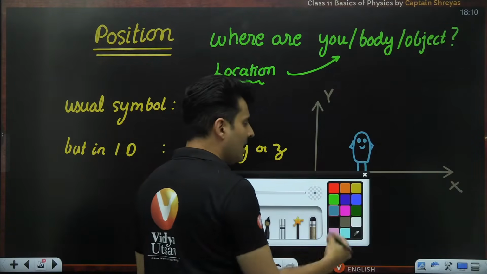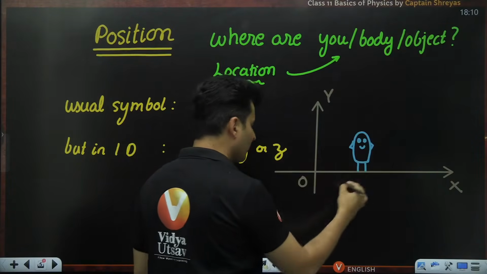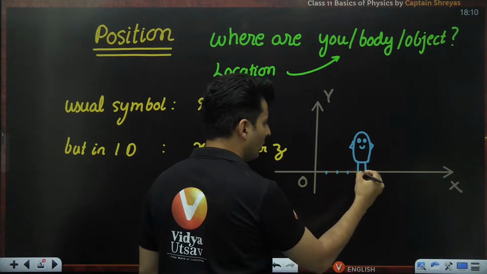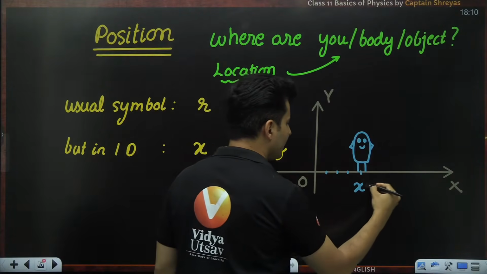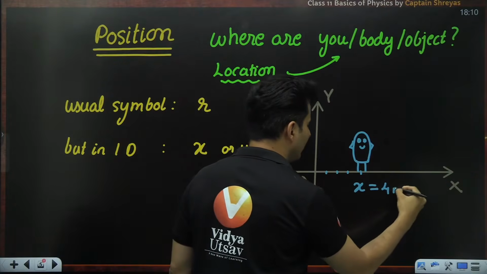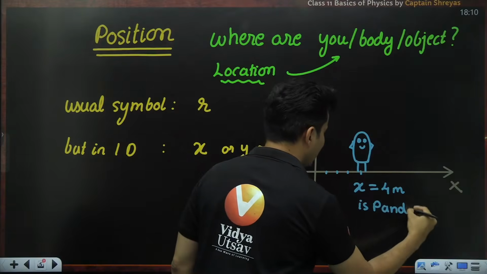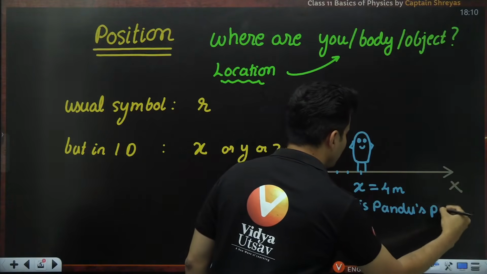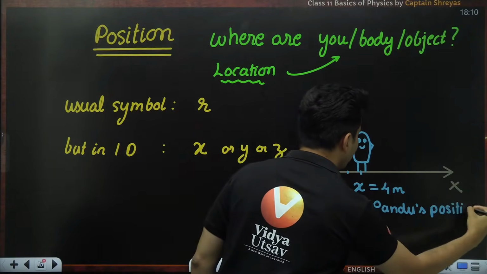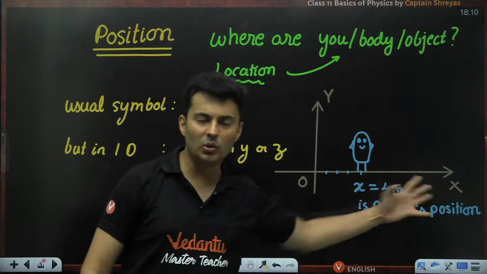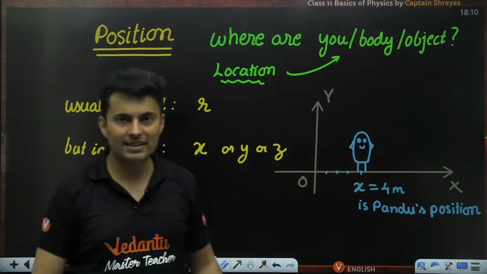So if somebody asks me what is Pandu's position, I'll check the coordinate. x is 1, 2, 3, 4. Oh, x is equal to 4 meters is Pandu's position. Everybody with me?